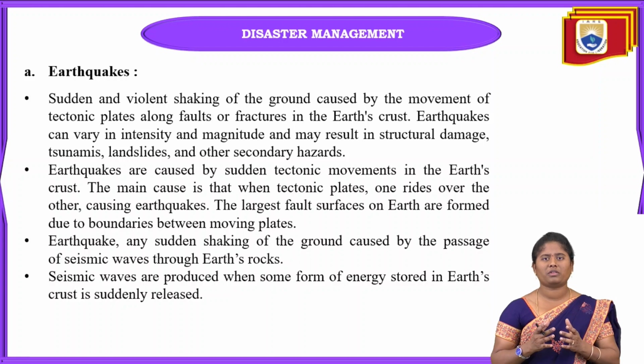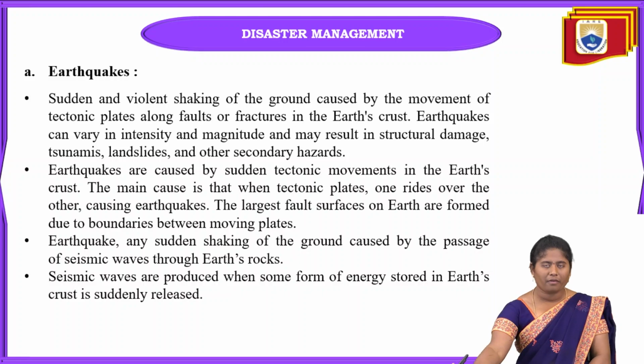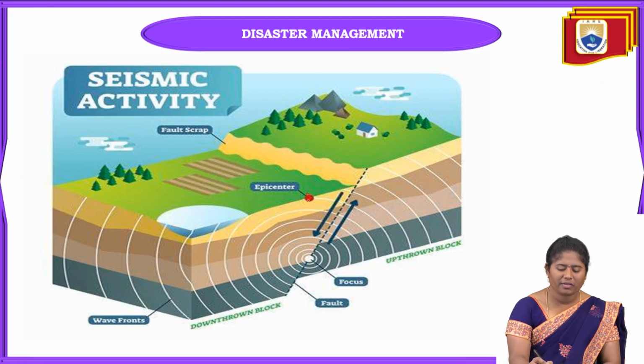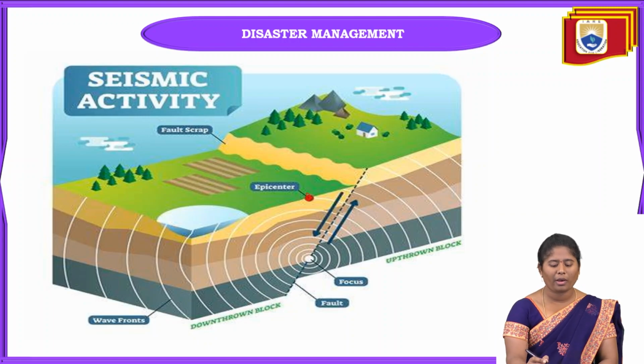When these seismic waves are suddenly released into the Earth's crust, they suddenly shake the Earth's surface. And when this happens, there is movement on the tectonic plates. When these tectonic plates ride over one another, automatically then only earthquakes are going to happen. And here you can see this is the epicenter. The epicenter is nothing but the center point where the earthquake is going to happen.